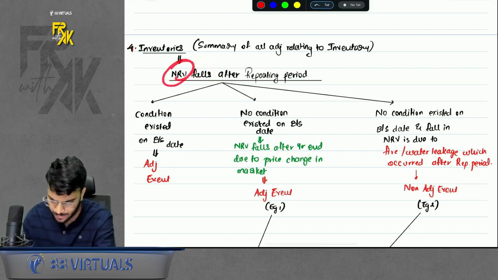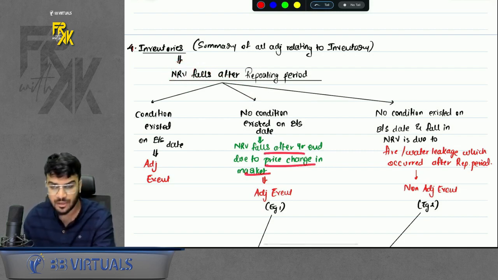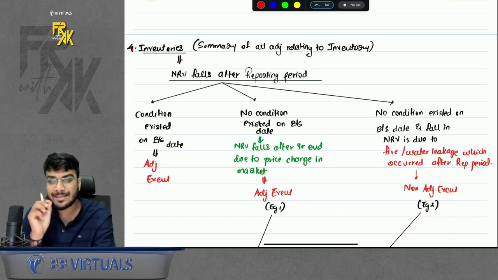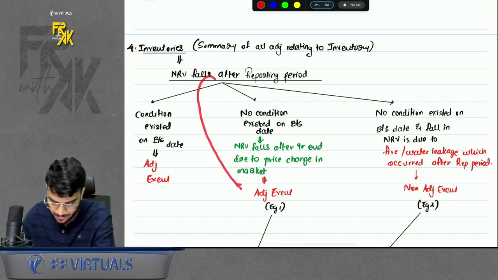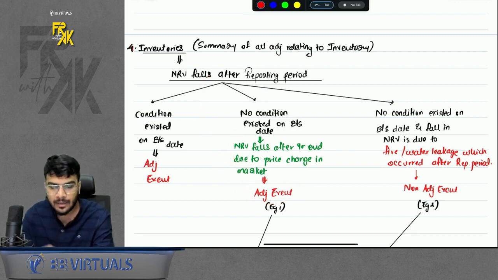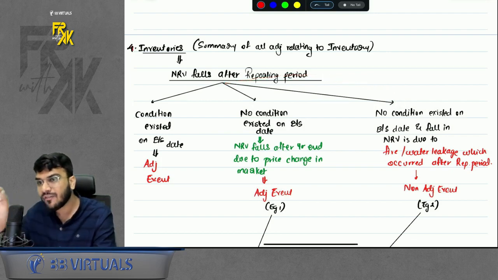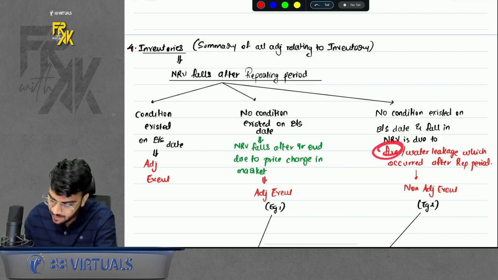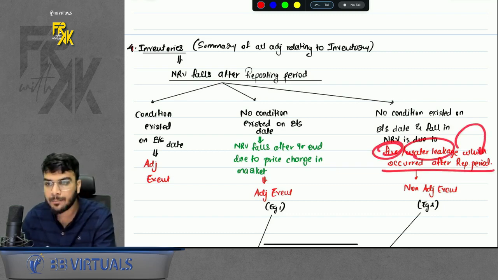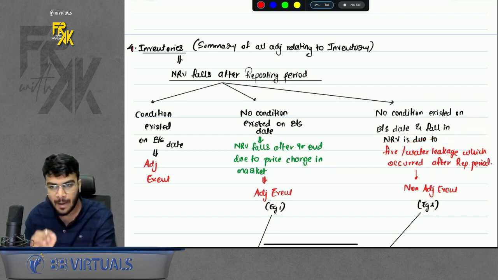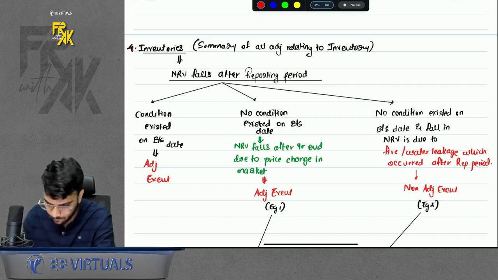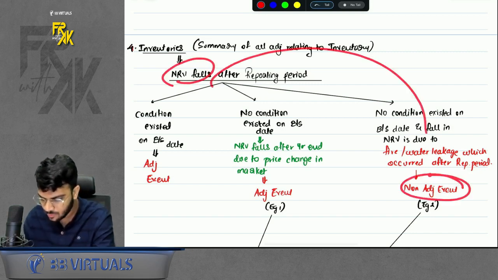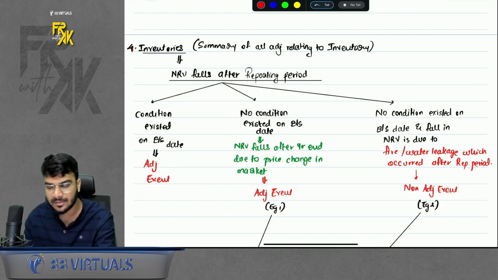What if the NRV falls after year end but there was no condition existing? Why did it fall? It fell because of a price change or market fluctuation. Then also, as a special case, you will treat this fall like an adjusting event. I know there was no condition existing on year end, still treat it like an adjusting event as an exceptional case. What if the NRV of inventory falls because of a fire or water leakage, and such fire or water leakage happened after the reporting period? If any such event happened after the reporting period, then such a fall in NRV will be a non-adjusting event.